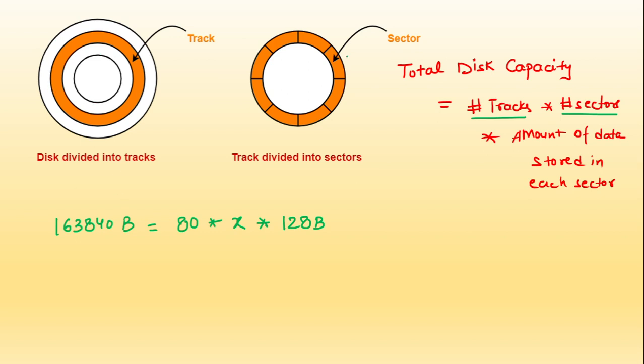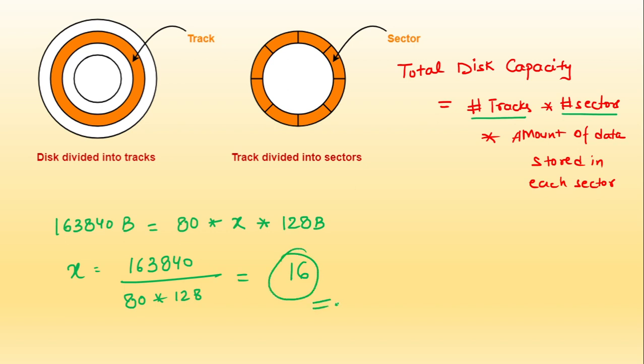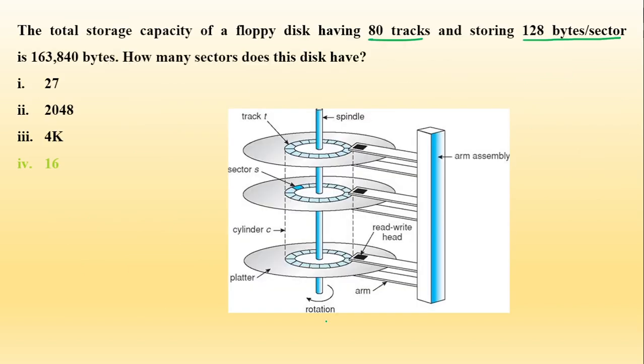So the total capacity will be calculated with the help of how many tracks there are, in each track how many sectors there are, and what amount of data each sector can hold. So from here I can find the value of x, that is 163,840 divided by 80 multiplied by 128, and when you solve this, the answer you will get is 16. So the number of sectors that we have is 16.